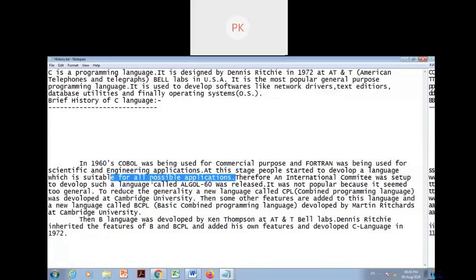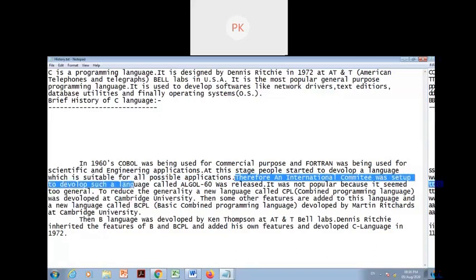So that's why they started developing C language. Therefore, an international committee was set up to develop such a language called ALGOL 60. ALGOL means for all purposes.